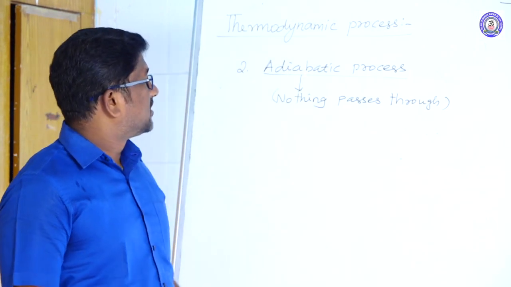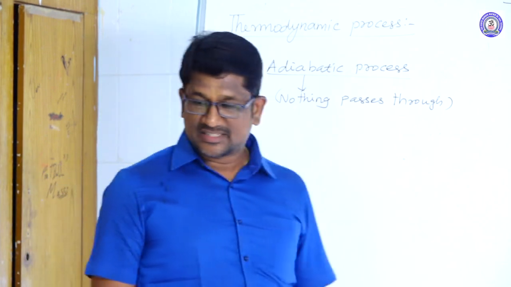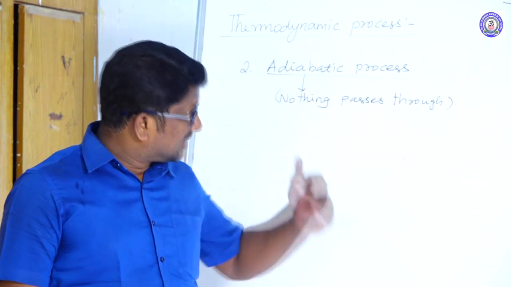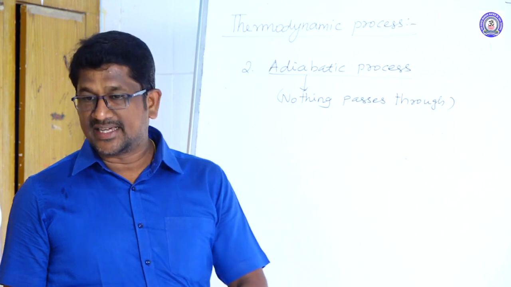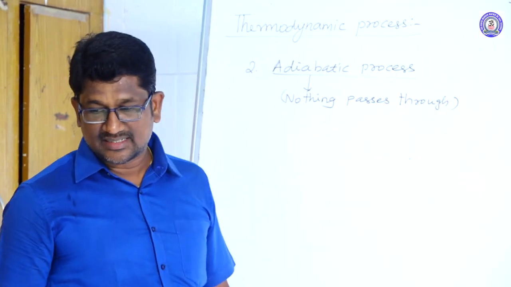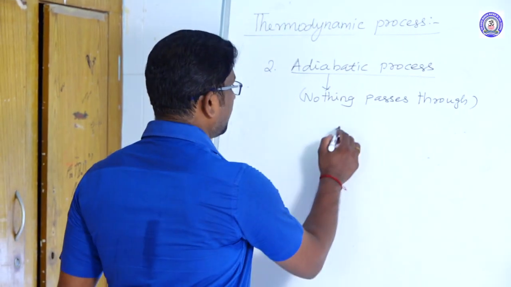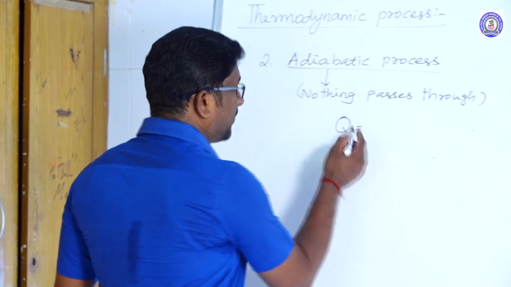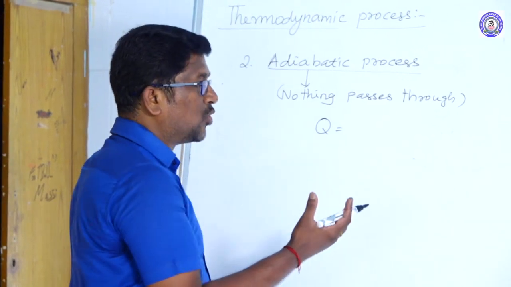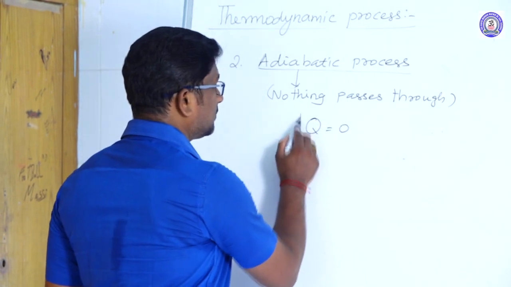Right. So an adiabatic process is nothing but a process in which the pressure, volume and temperature of the system are changed in such a manner that during the change no heat enters the system or leaves the system. So for an adiabatic process, the amount of heat energy given to the system or given out by the system is 0.